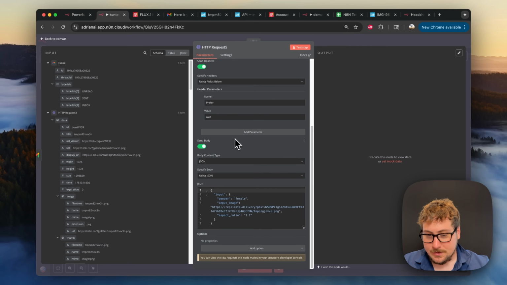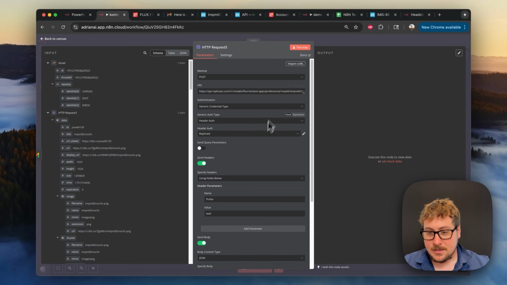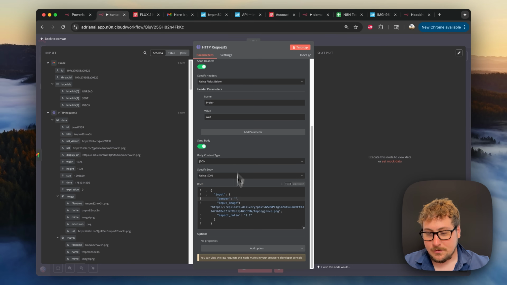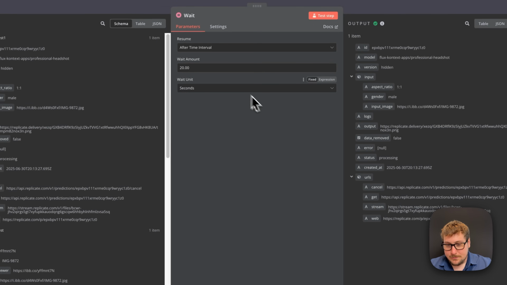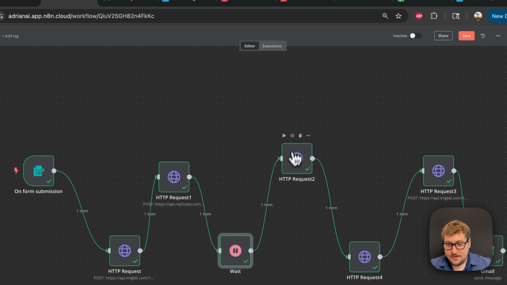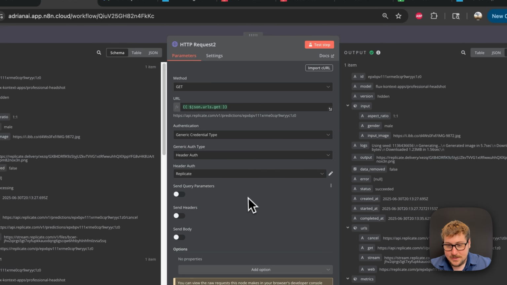But other than that, it will import all this for you, so you won't have to worry whether you did it right or wrong. And then what we did is take these out and change them. Actually, we do want those quotes. Change them with the variables by dragging in the variables as I showed you over there. So just a quick clarification, you can import the curls from Replicate and some other services, and it will pre-fill all the information in here, making it a lot easier. That's the request, and then the next node is Wait. Pretty simple, 20 seconds. It's a pretty easy task to have done. And then over here we have the second request.